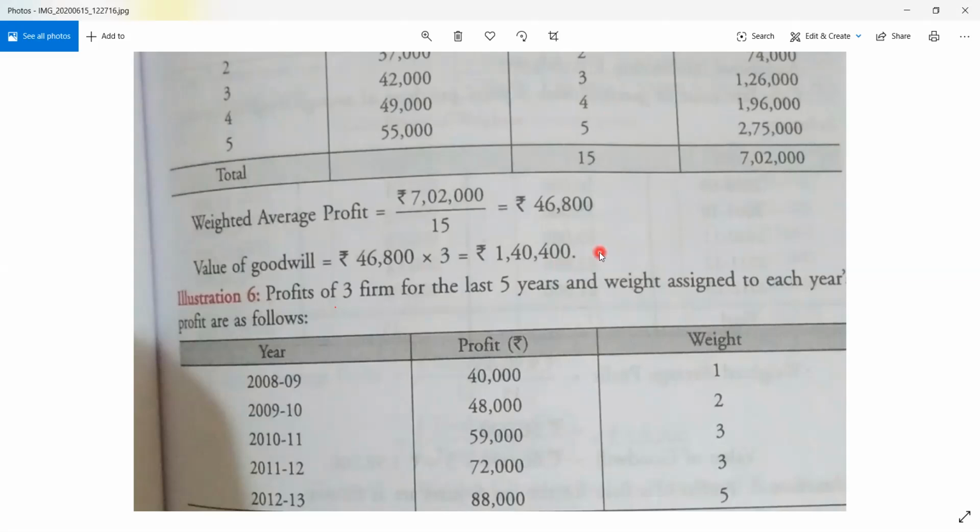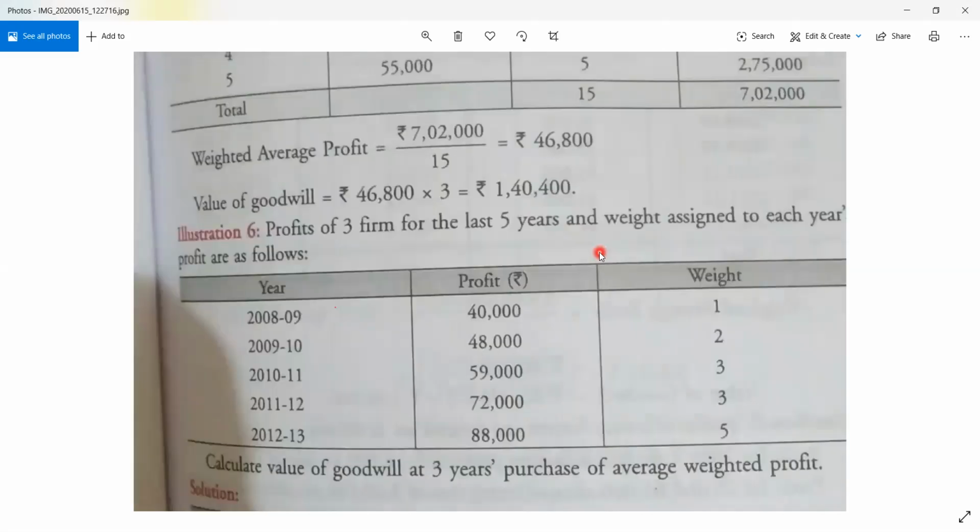Okay, now let me take another sum so that we can get more in depth. What is given here? Profits of a firm for the last 5 years and the weight assigned to each year's profit are as follows.